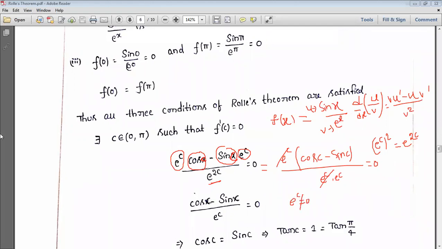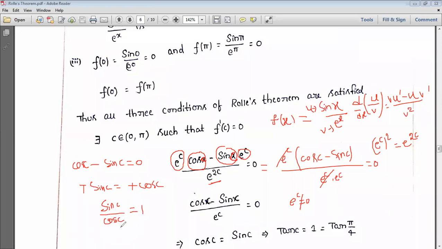Here, what about the remaining? Cos c minus sin c is equal to 0. I am keeping minus sin c on this side and cos c on that side. So minus sin c is equal to minus cos c. Minus minus cancel, and then take this cos to this side: sin c by cos c is equal to 1.